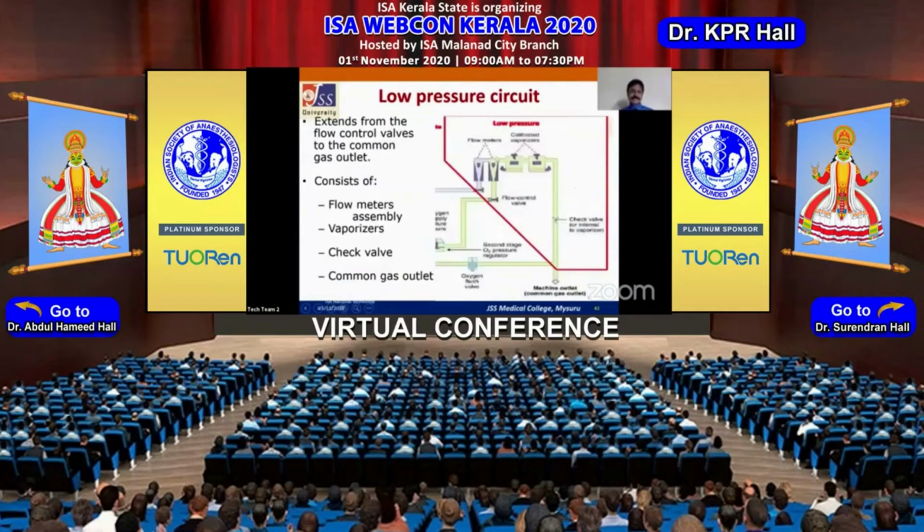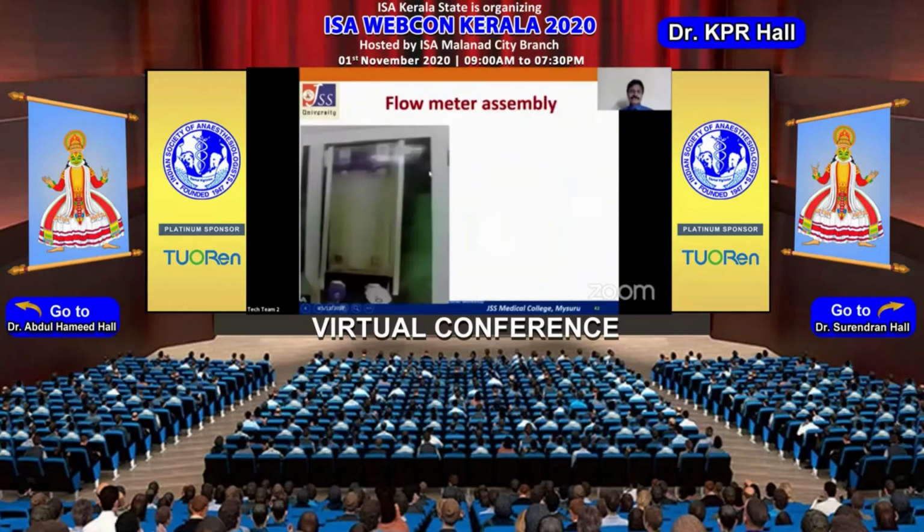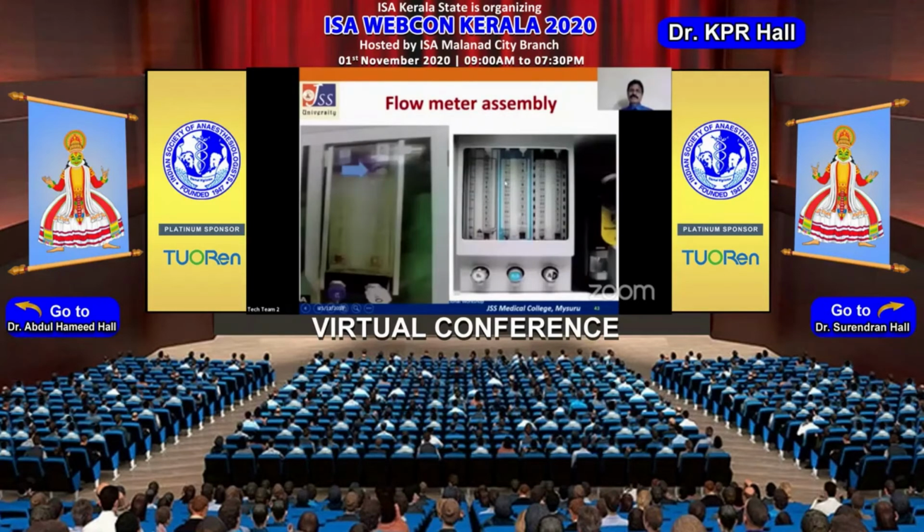Coming to the low pressure circuit, we do have the flow meter assemblies, vaporizers, check valves, and the common gas outlet. Coming to the flow meter assembly, in the older machines, each gas had only one flow meter. With the modern flow meter assemblies, we have two flow meters for each gas, arranged in series. The first flow meter is for low flows, so that you can have an accurate flow for low flows. The second flow meter is for high flows.